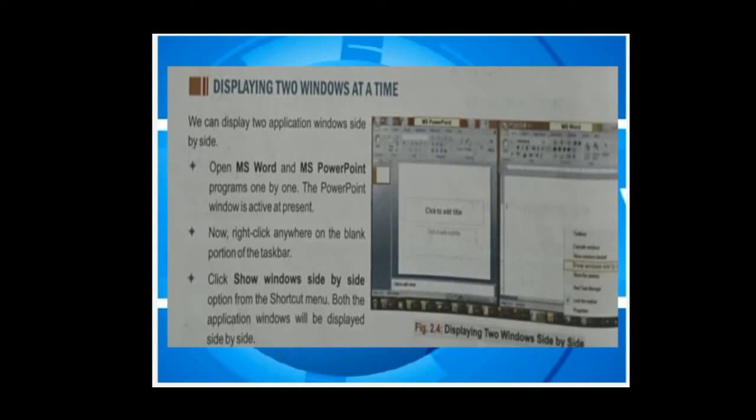One application you minimize and the second application you open, and click on a free blank portion of the taskbar, right click, and there is a sub menu and you select show windows side by side. Then both applications show on your screen, half portion each, at a time. Two windows show on your screen.